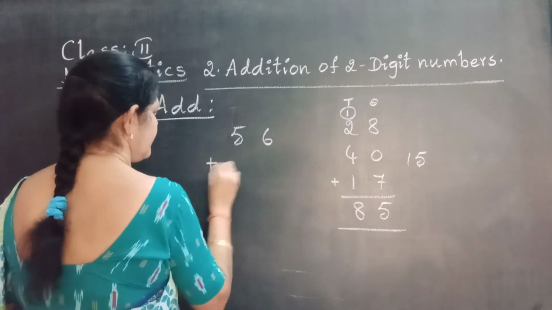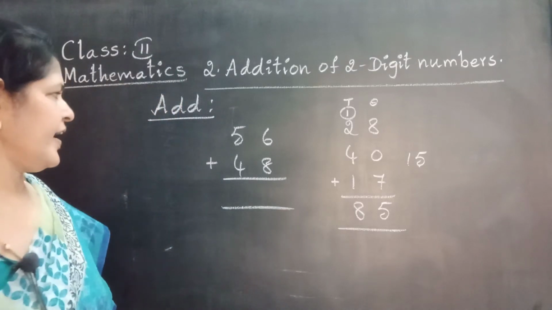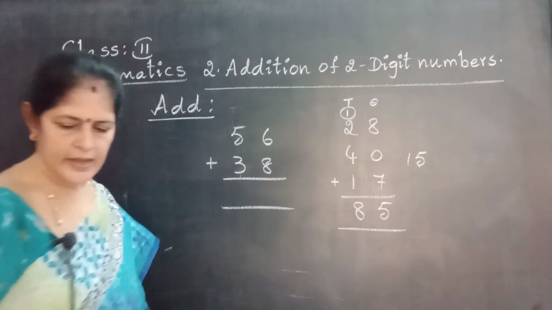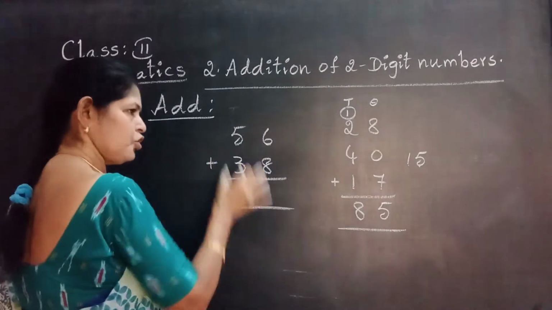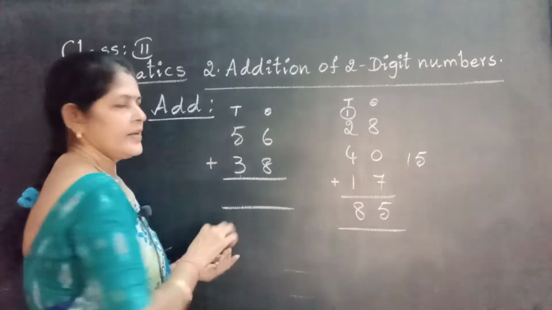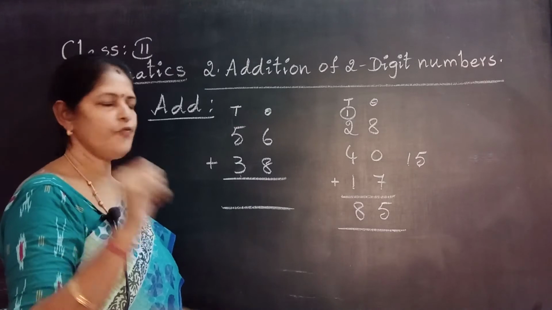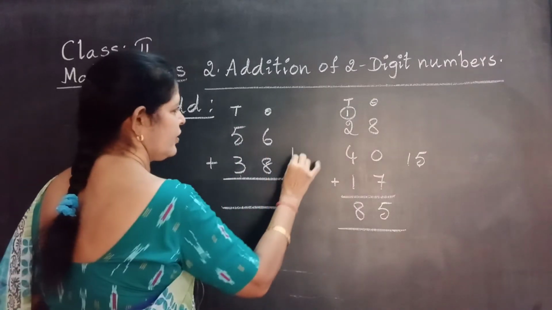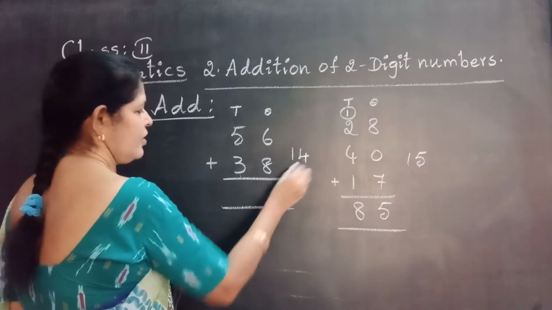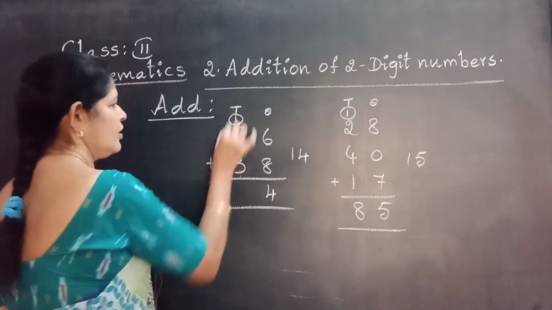56 plus 48. Or I change the second number. 38 only I give. See, 2-digit numbers, 2 lines. Ones place, tens place. Adding ones. Take 6 fingers. 8 after: 9, 10, 11, 12, 13, 14. Again we get a 2-digit number, write on the right side. This is ones, this is tens. Ones place number, write in the ones place. Tens place number, carry forward to the tens place.